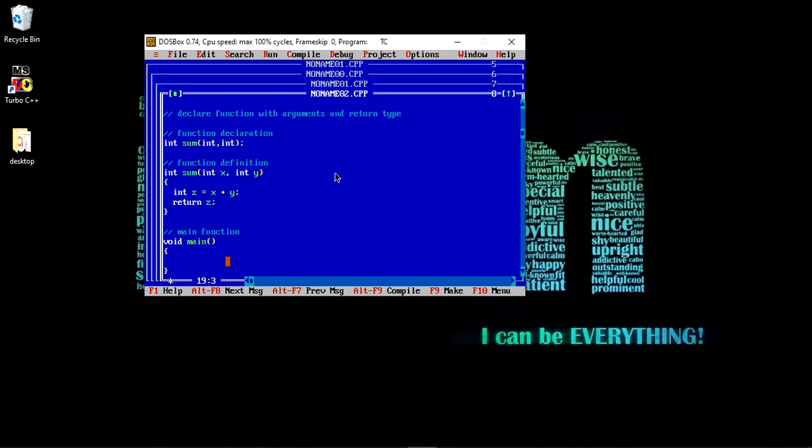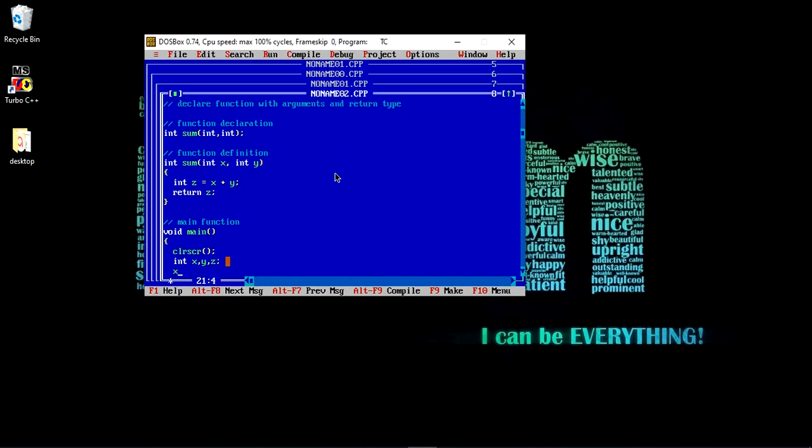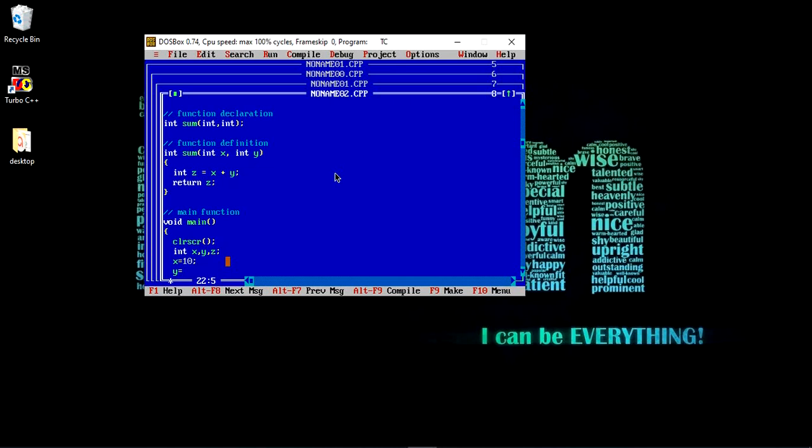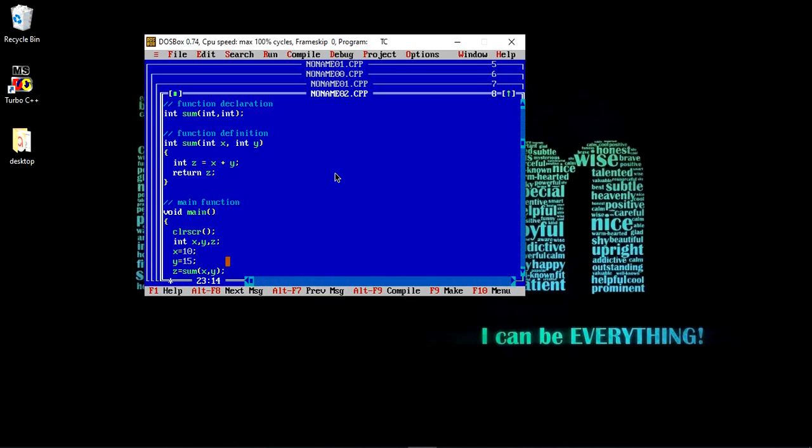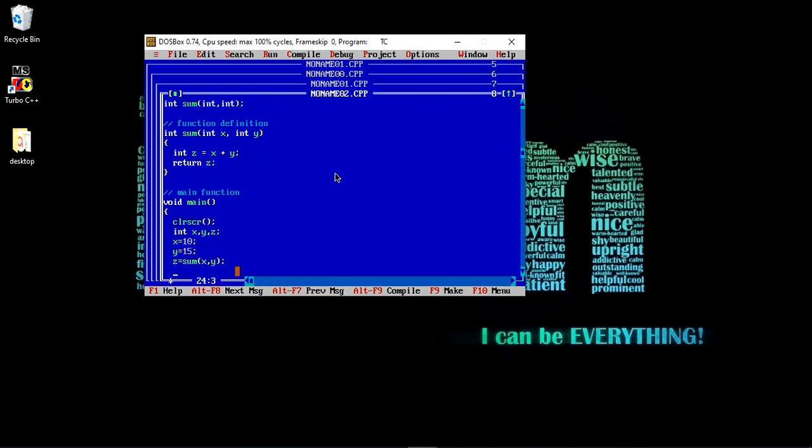Now let us declare two variables for input and a third variable for the return value. Let's say x equals 10, and in the same way we define the value of y, and we are calling the function, and that function is returning the value z.